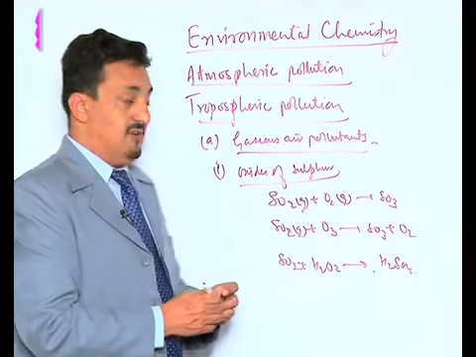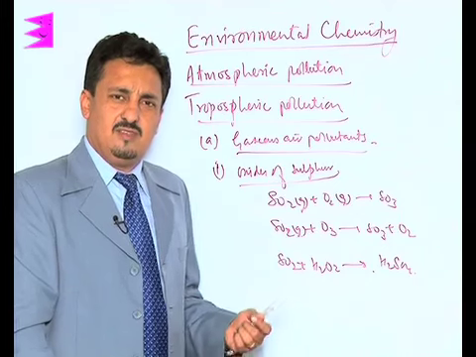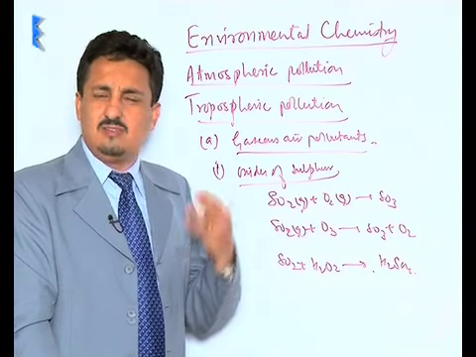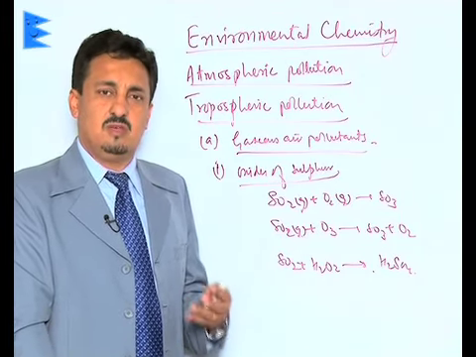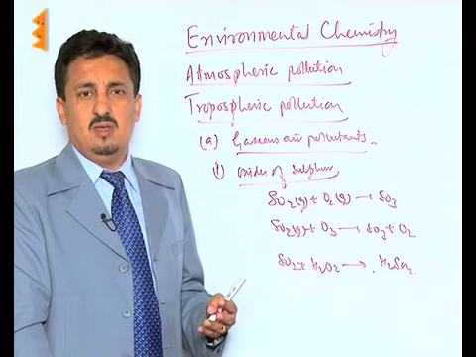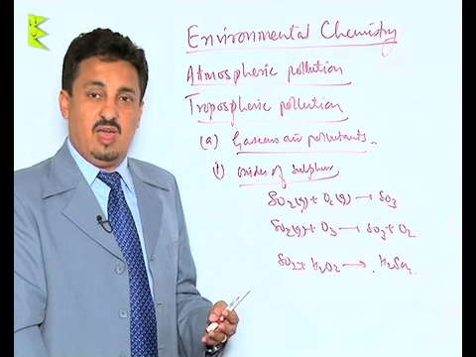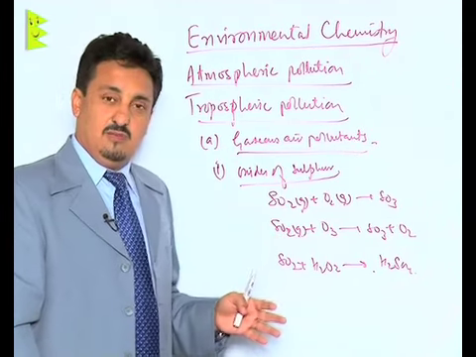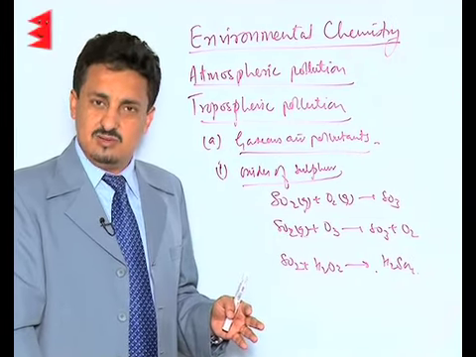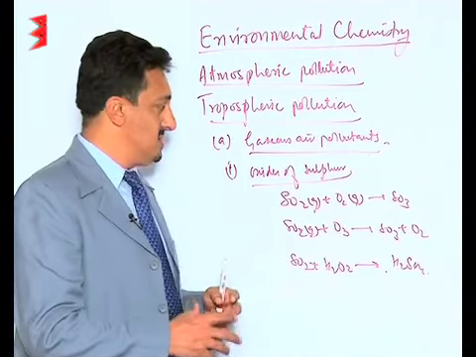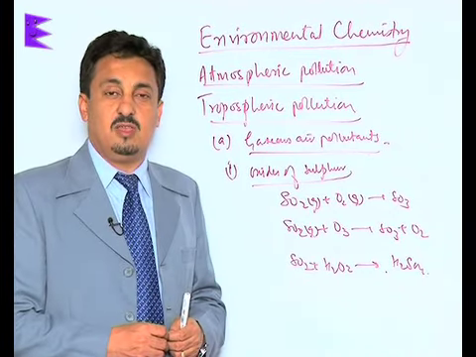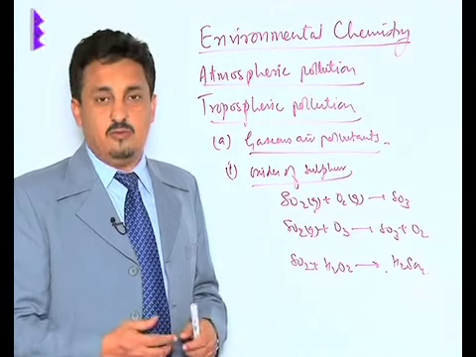So this is what we have, the oxides of sulfur. These oxides of sulfur not only cause irritation of eyes, nasal problems, congestion, and problems for asthmatic and bronchial patients, they also reduce visibility, cause formation of smog, and combine with water vapors and come out in the form of acid rain. So this is the major concern, the oxides of sulfur which are given out by the burning of mainly the fossil fuels.